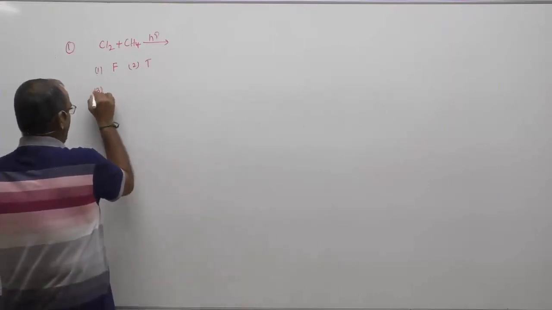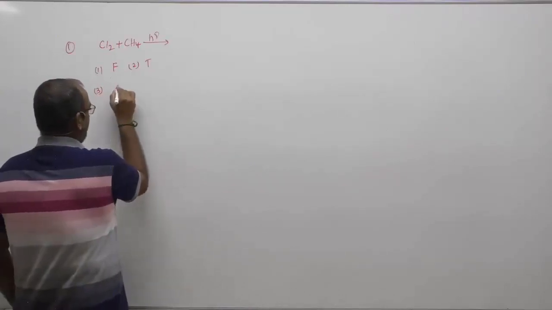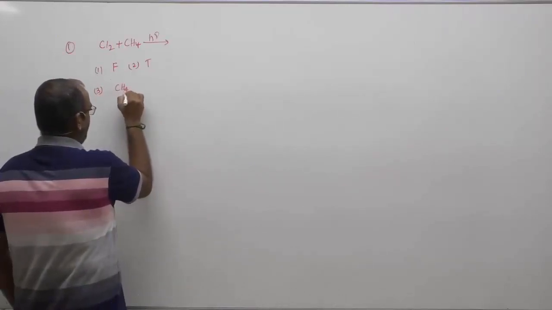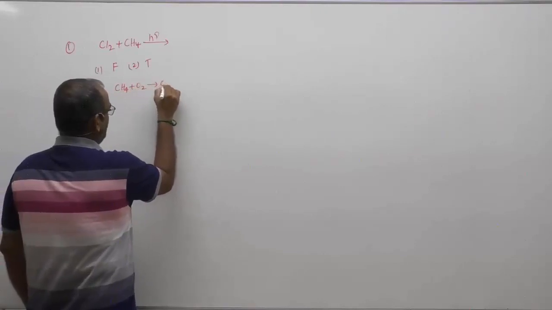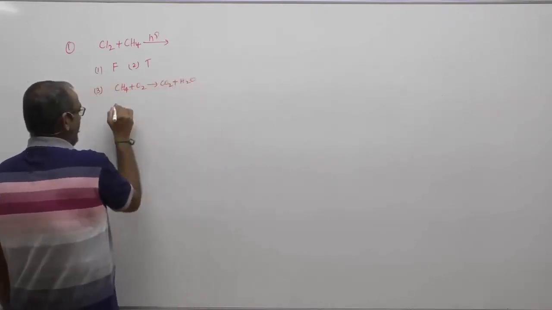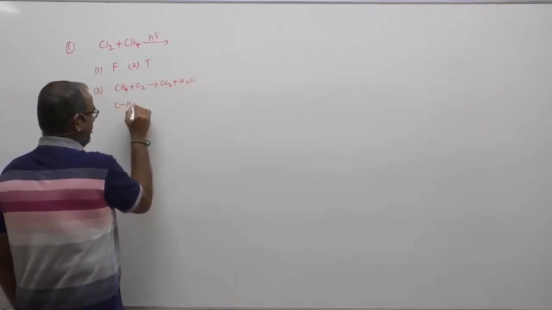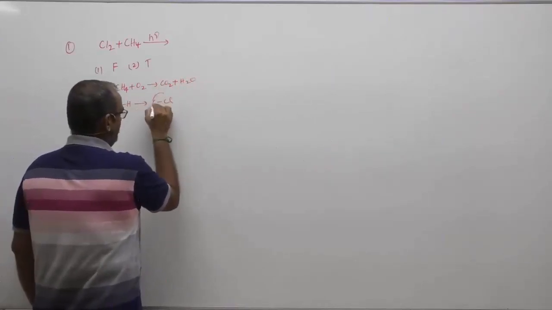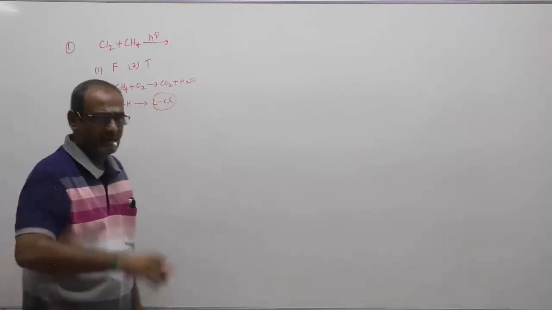Children, in statement 3 they are discussing flammable nature. Methane can easily get oxidized to form carbon dioxide and water, whereas when I replace the C-H bond by the C-Cl bond, the oxidation gets resisted.